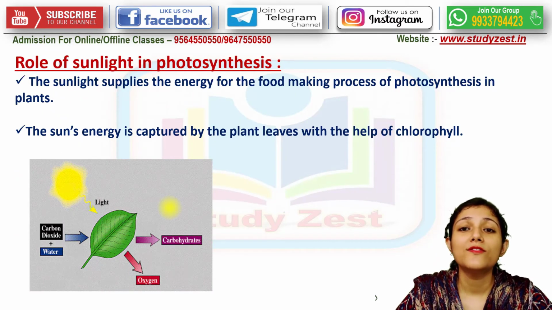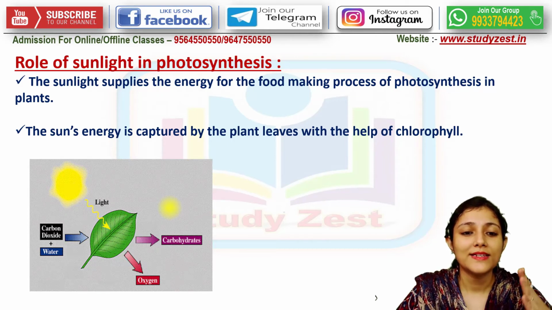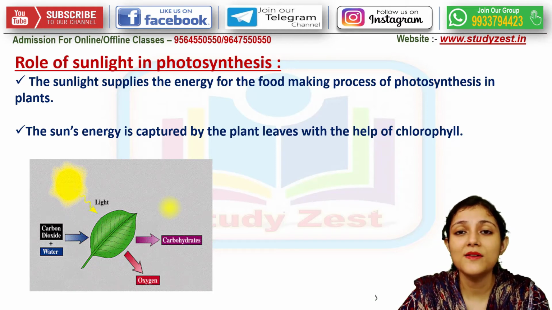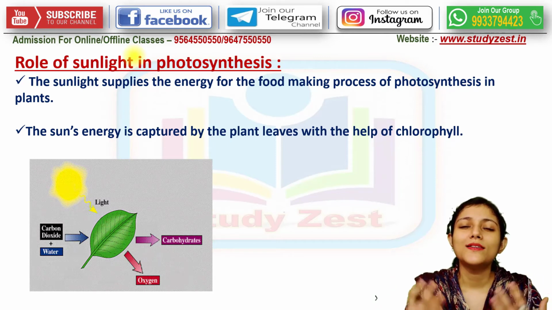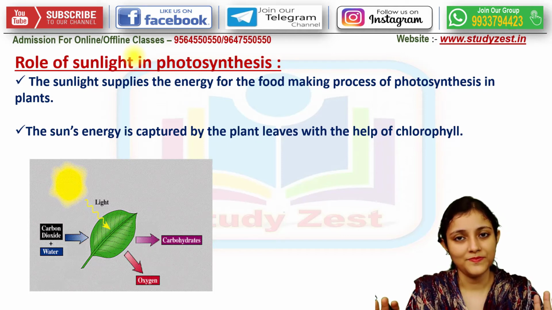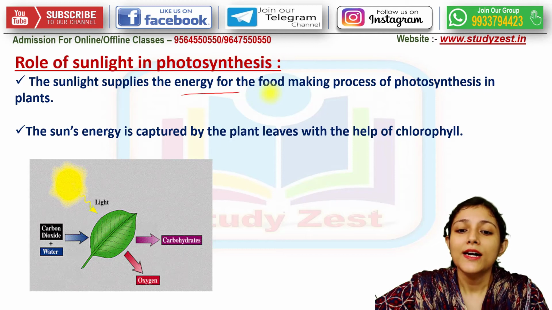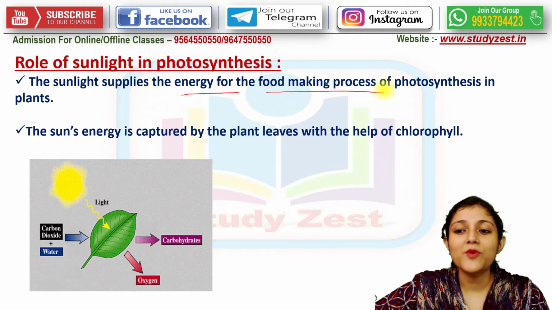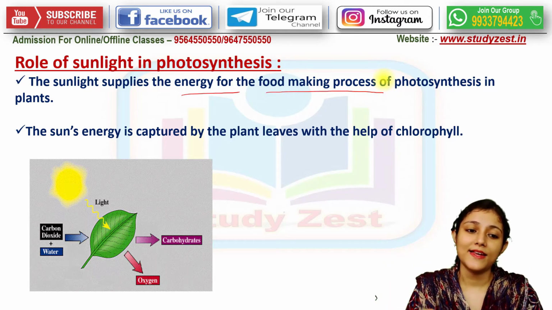Now what is the role of sunlight, which acts as a fuel? It is very necessary to know this, because suppose all the components, all the raw materials and all other conditions are there except sunlight, the process will not occur at all. Because the sunlight supplies the energy for the food making process of photosynthesis. The food making process of photosynthesis is possible because of the presence of sunlight.